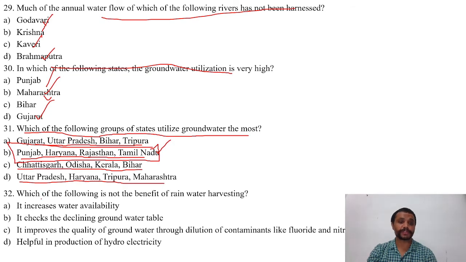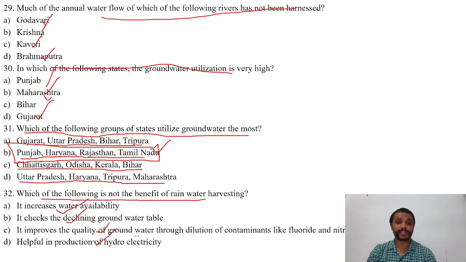The next question is, which of the following is not the benefit of rainwater harvesting? Options are A. It increases water availability, B. It checks the declining groundwater table, C. It improves the quality of groundwater through dilution of contaminants like fluorides and nitrates, D. It is helpful in the production of hydroelectricity.